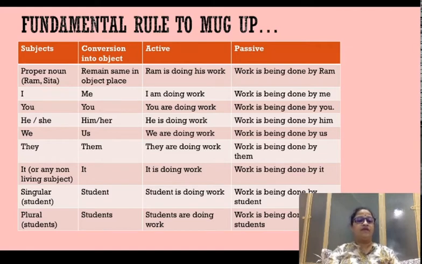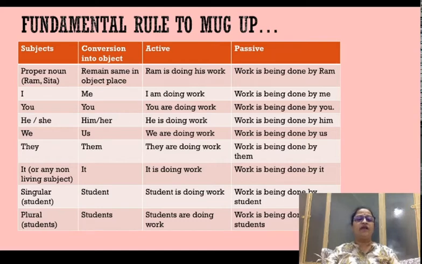On the left, in the first column, you can see the various kinds of subjects, or the most commonly used subjects in English sentences. The most common subject is a proper noun, somebody's name like Ram or Sita or Rohan or Rashmi or Amit or Swati or Yash.